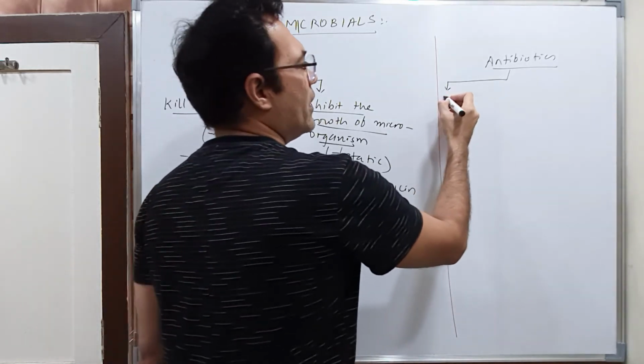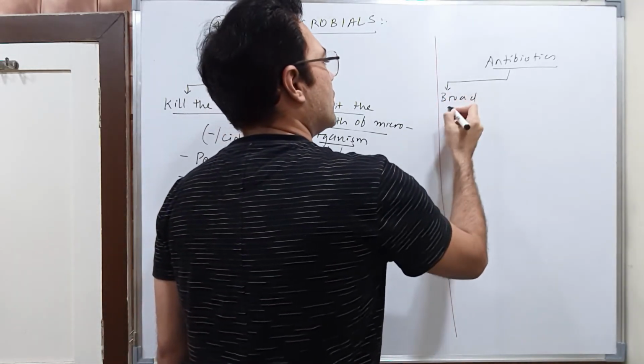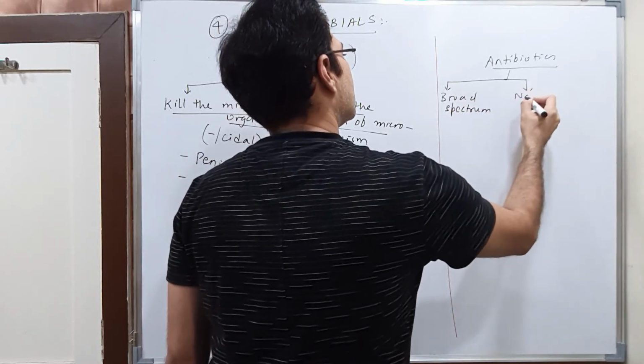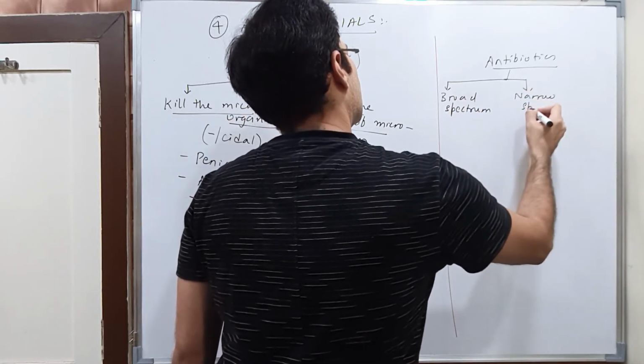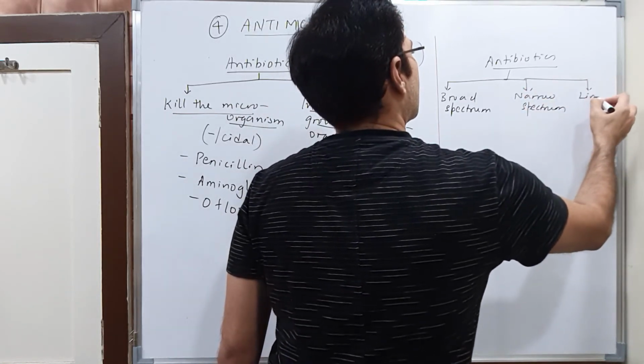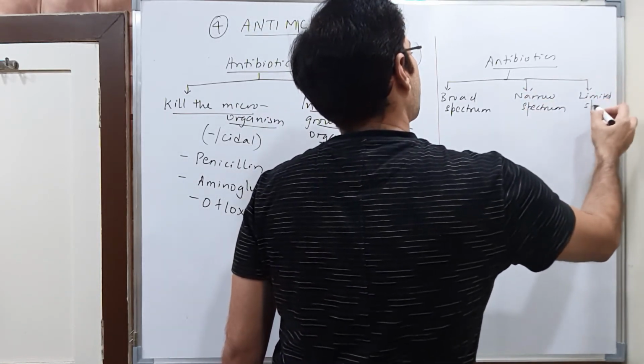Based on that, we have broad spectrum antibiotic, narrow spectrum antibiotic, and limited spectrum antibiotic.